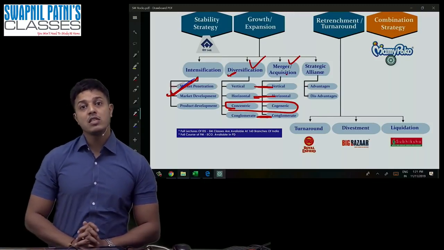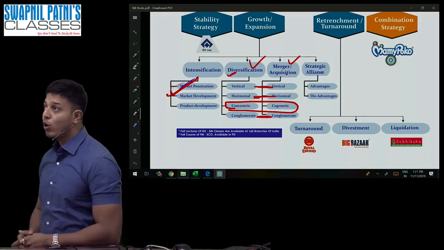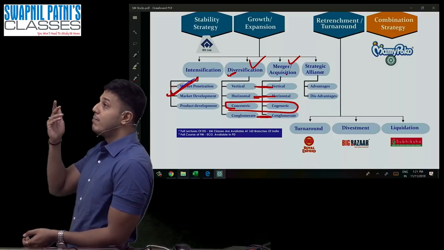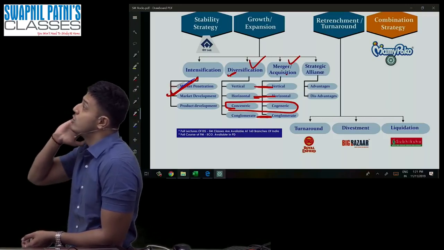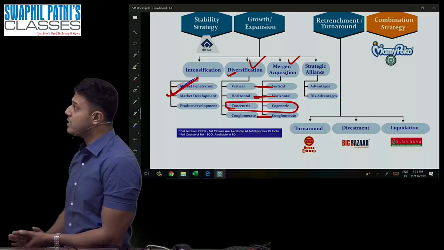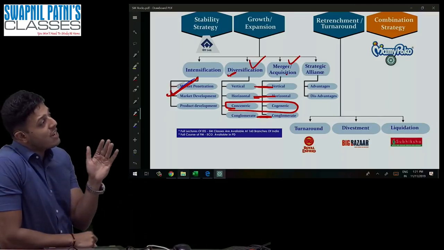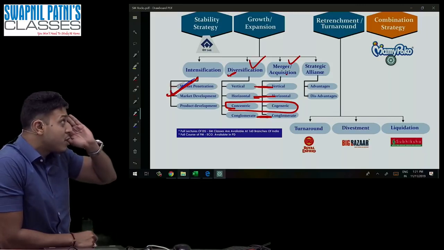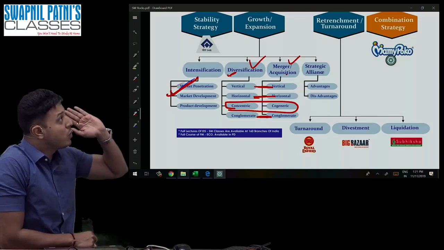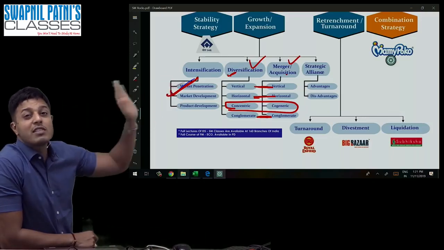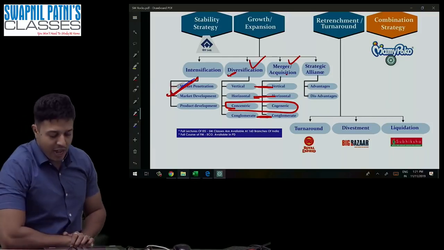Disney is nothing but backward and forward both. Think from the angle of Pixar: when Pixar is getting merged with Disney, it is getting merged with the person who is into distribution. It means it is a forward merger. But think from the angle of Disney. Disney is not getting merged with the concept of distribution. Disney is getting merged with the person who is becoming the raw material supplier. It means from the angle of Disney, it is becoming the backward merger. I hope you are understanding.